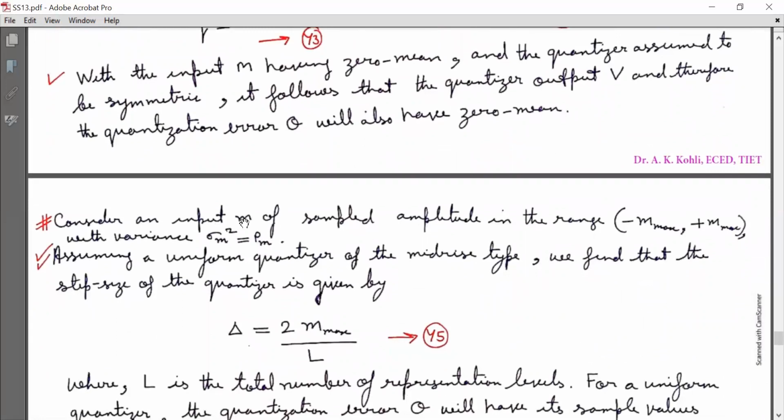Now I repeat, this is very important. Consider an input small m of sampled amplitude in the range from minus m maximum to plus m maximum with variance sigma m square equal to Pm.